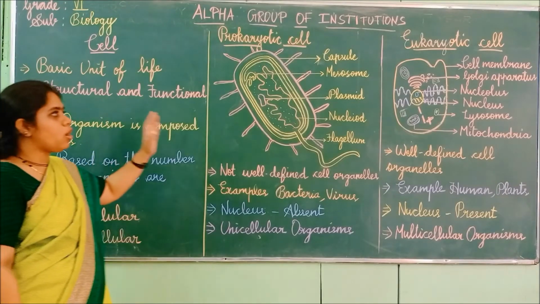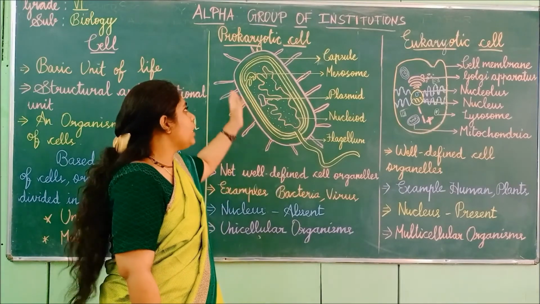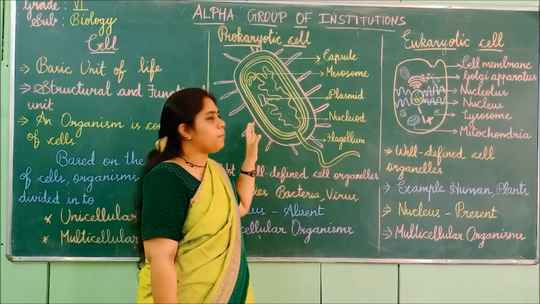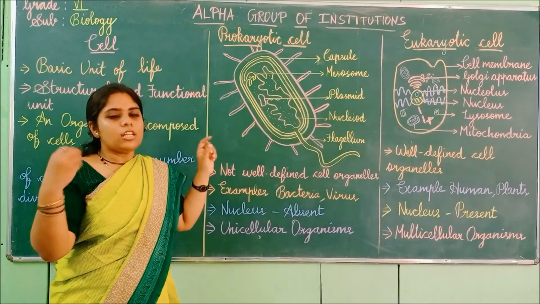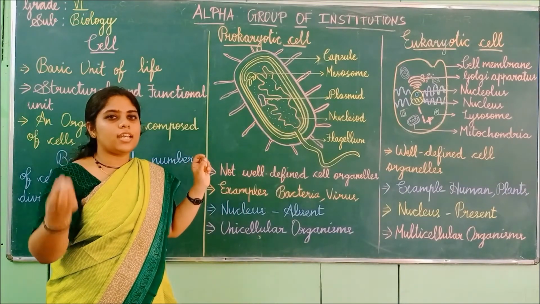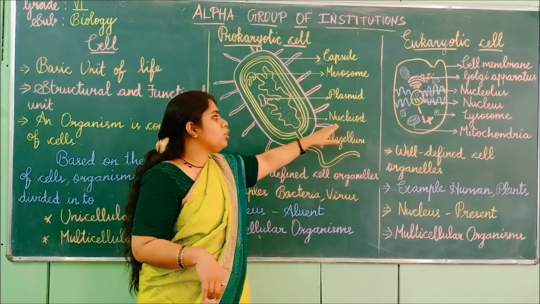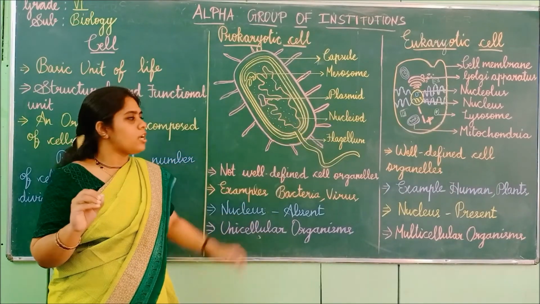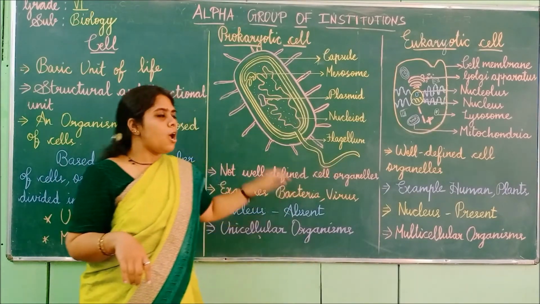Next, moving on to the structure, a capsule will be present, that is the covering. The mesosome will be like the plasma membrane, and the plasmid is present. It will be like the genetic material, the RNA, DNA in human beings. Then the nucleoid, instead of a nucleus, will be present, and a flagellum is present for movement.